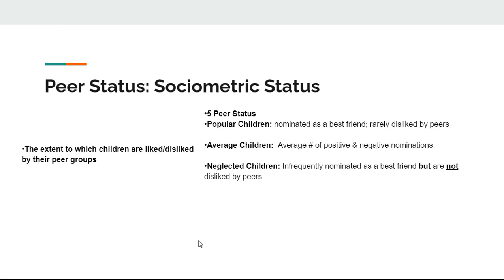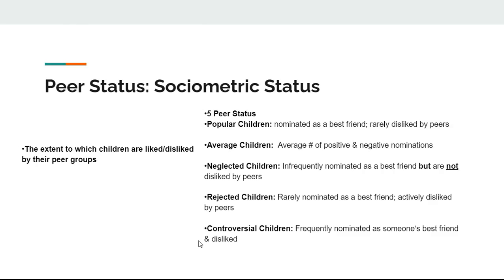Neglected children, on the other hand, were not nominated as a best friend often, but they were also not disliked by their peers. I understand why they say neglected, because these types of children usually are pushed into the backside. The attention is usually on the popular children or the unpopular children or the rejected children. Rejected children, that's another peer status. They are rarely nominated as a best friend, and they're actually actively disliked by peers.